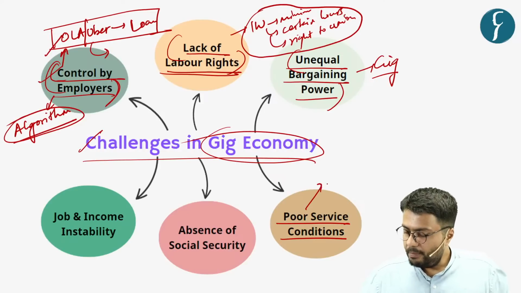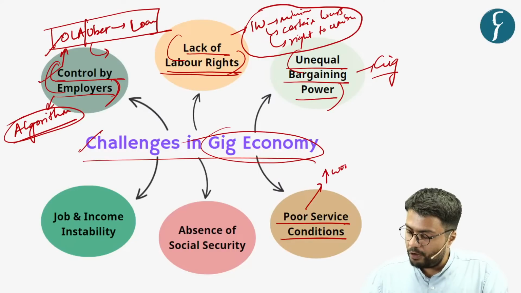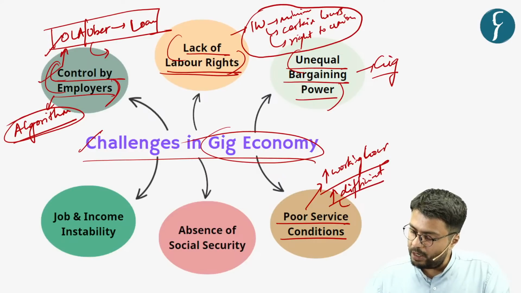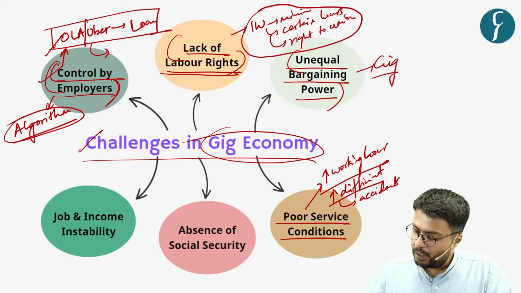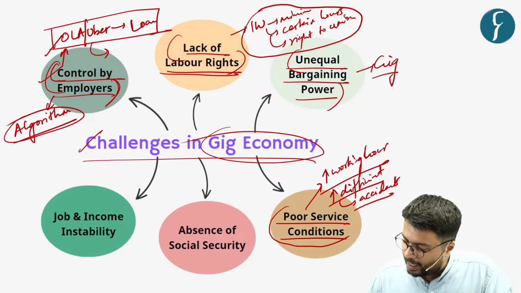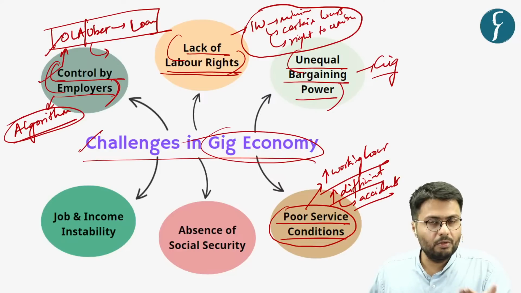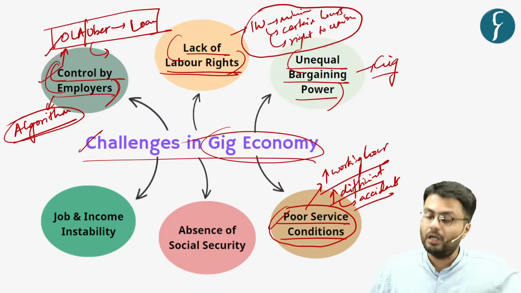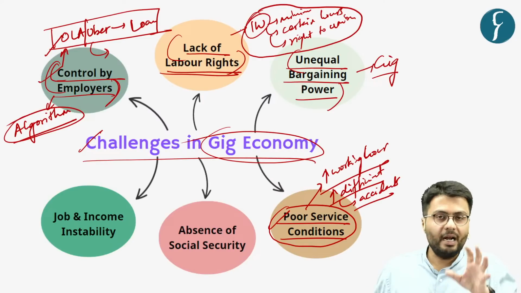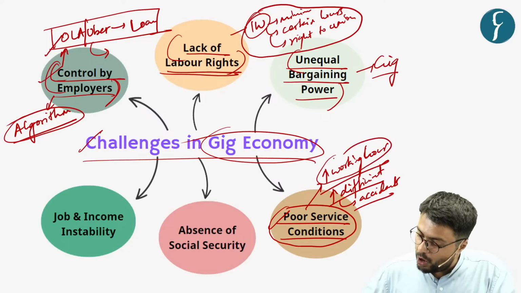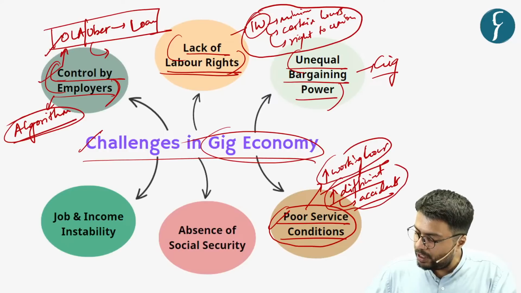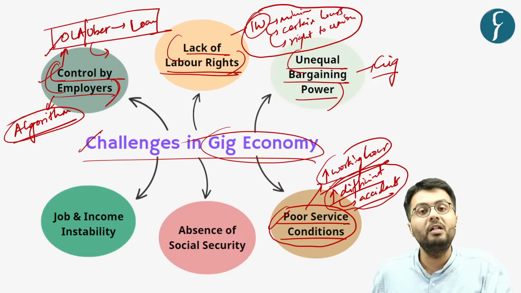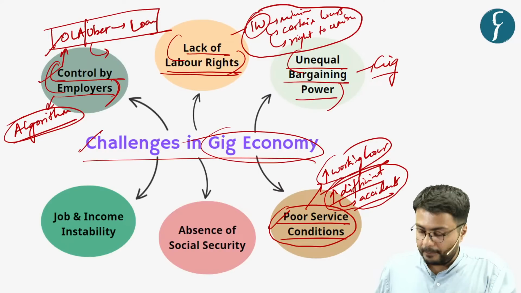As we have seen, many gig workers are subjected to longer working hours, and they also work in difficult working conditions which make them vulnerable to, say, accidents. And this highlights that the gig economy workers, despite earning a substantial amount of money, are subjected to poor working conditions which are otherwise not given to a regular worker. They work for longer hours, and they are also subjected to a difficult working environment which makes them vulnerable to death and accidents.